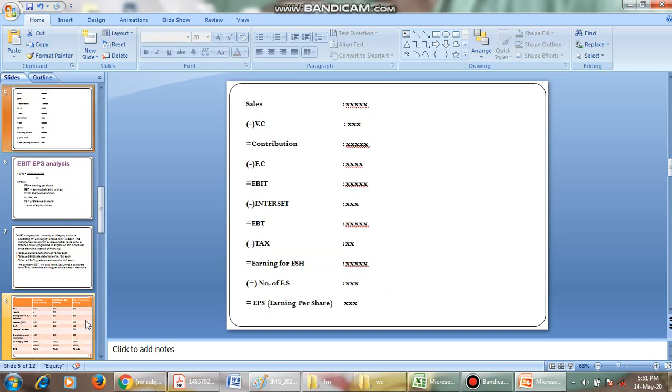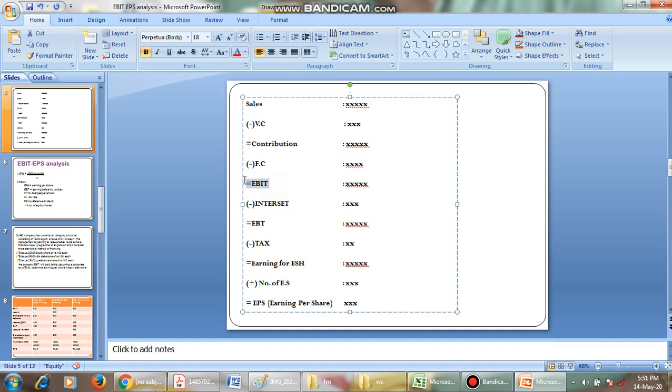Let us go through how to calculate EBIT and how to calculate the EPS. First we go for sales value, that is sales revenue. How do we get the sales revenue? Number of products into price will give us sales revenue. For example, we have 10 products and we sold each product at 20 rupees. Now what is the sales revenue? Sales revenue is 200.